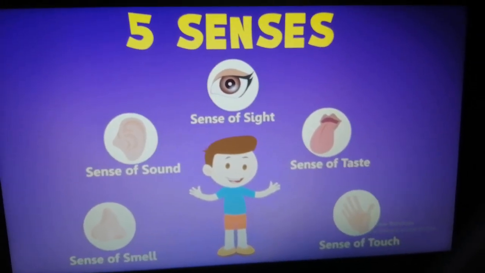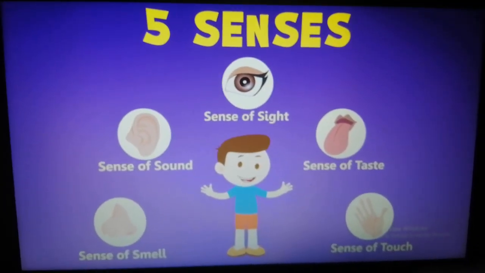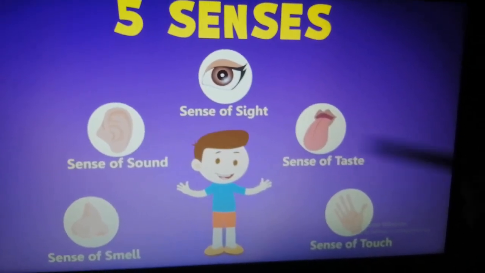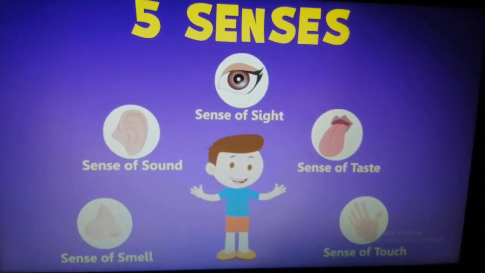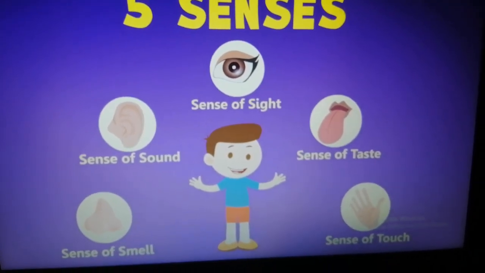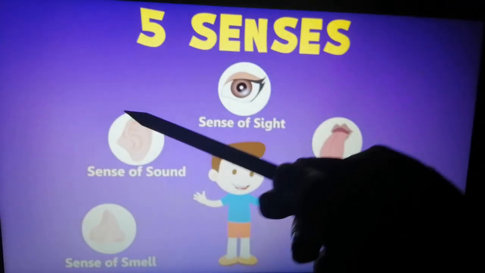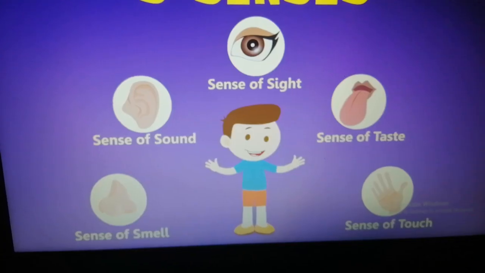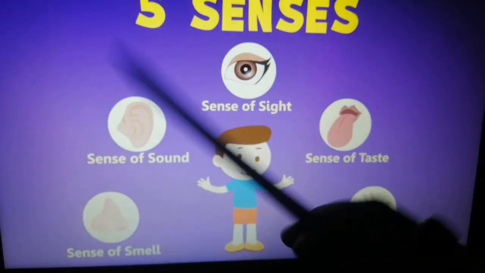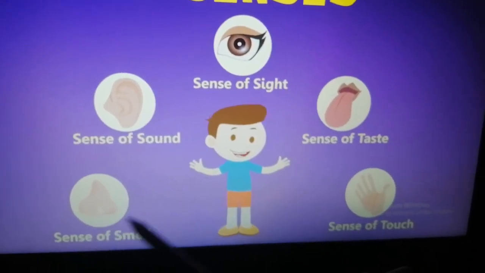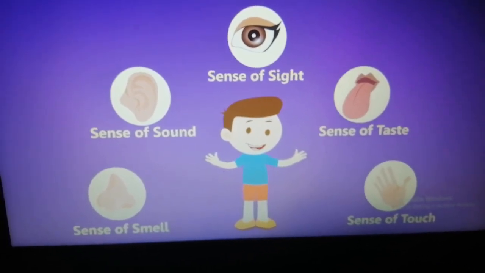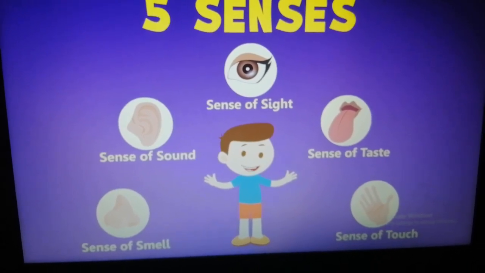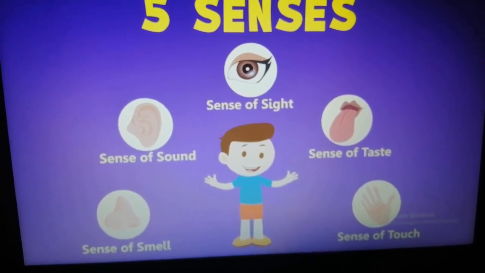When you put something in your mouth, you are able to taste it, whether it is sweet, sour, bitter, like that. Yes? When you touch something, you can feel whether it is cold, warm, hot, etc. So that is sense of touch. You can hear sounds, loud noise, and even the not so loud sounds you are able to hear. Sense of smell. When something nice is being cooked in the kitchen, you know that mama is preparing some good food for you. Yes? So that is the sense of smell.